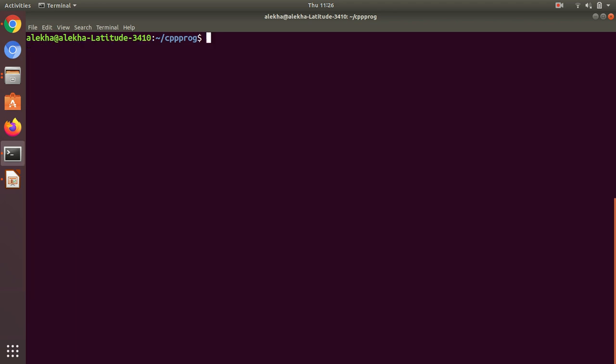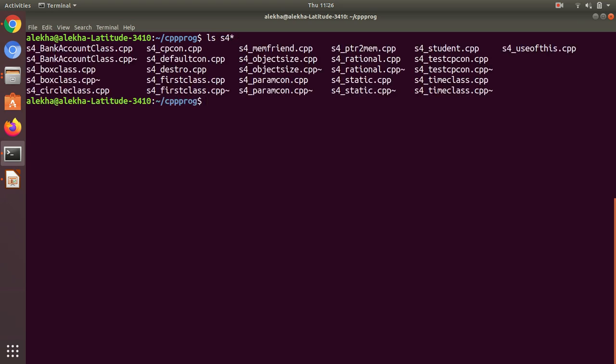The first one should be default. I'll show within that only. vi s4 default constructor.